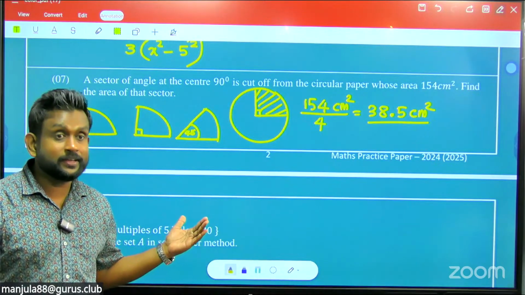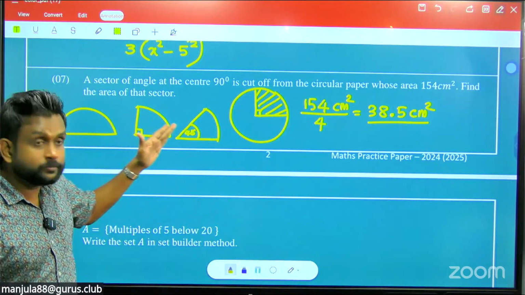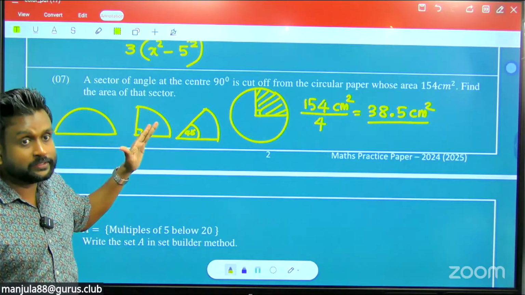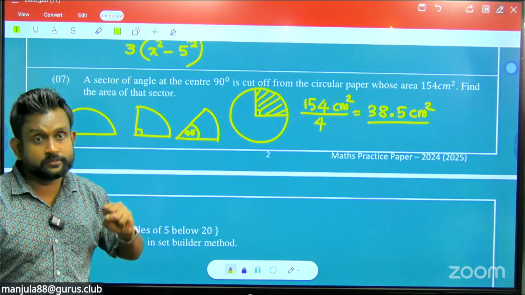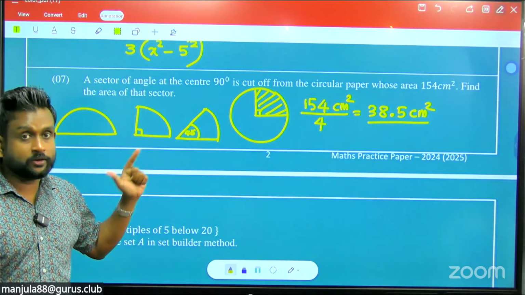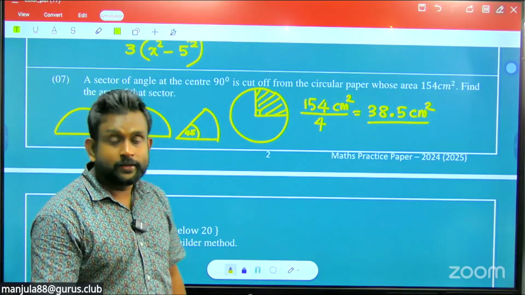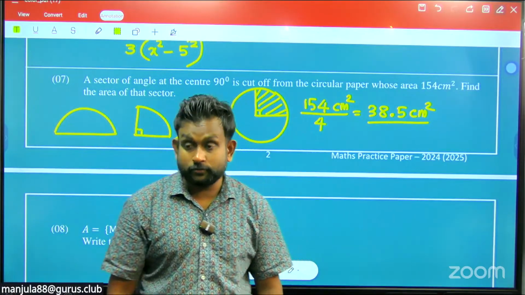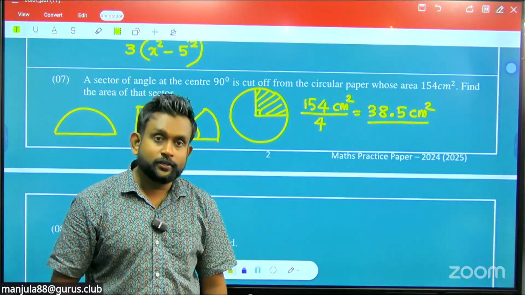You have to think whether they are asking for the arc length, the circumference, or the area. So get used to doing the area and the arc length of these three sectors. Out of these three, one is there, not other sectors given. Like 60, 30, 45, sorry, not 45, the other one, right?